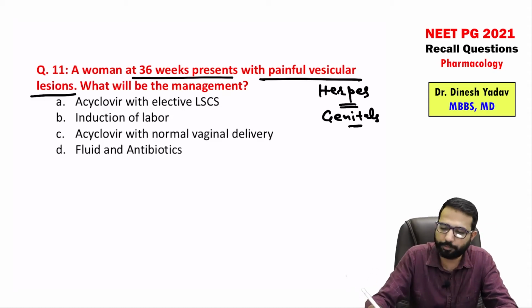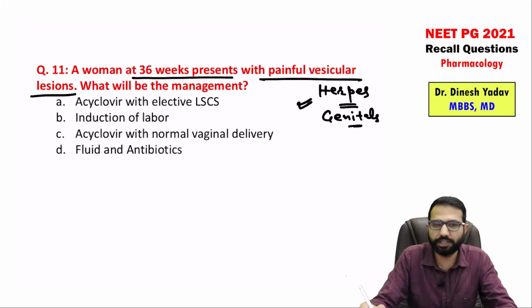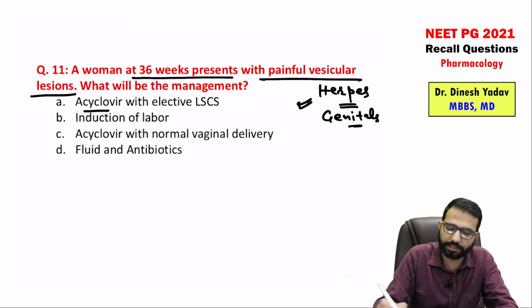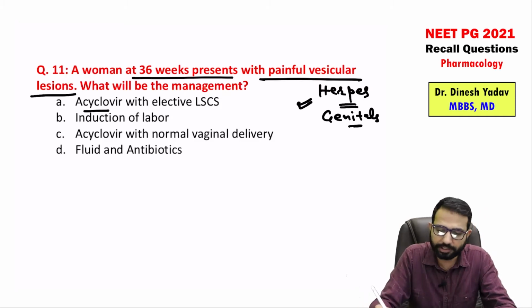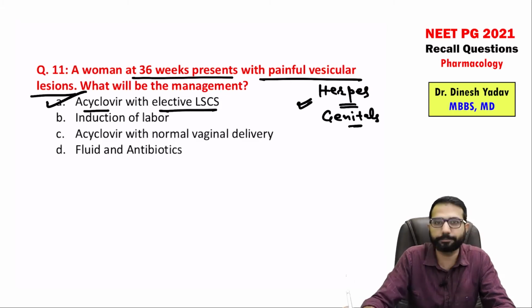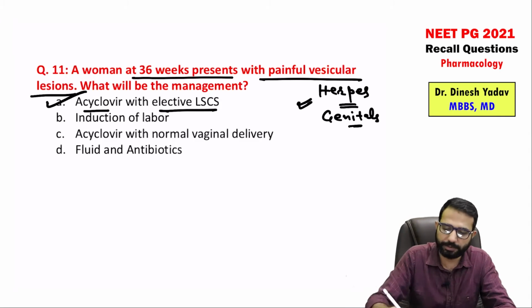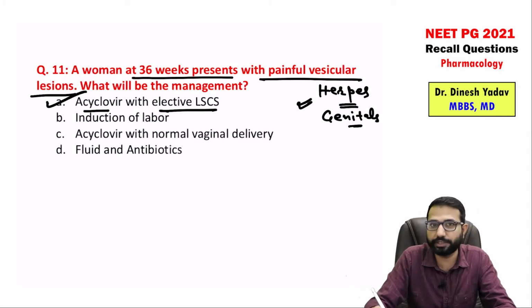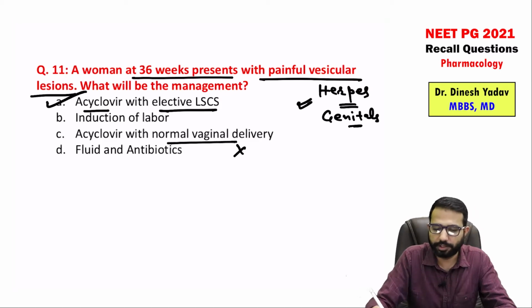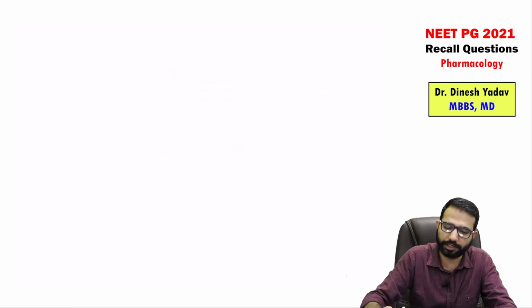So in this type of patient, always we need to give the antiviral because there is painful ulcer. So give the acyclovir, and because there is vesicular lesion in genital region, don't advise vaginal delivery, advise elective cesarean section, right? So in this, the best option is acyclovir with elective LSCS, not the normal vaginal delivery, right? You can start the antiviral and then advise for elective LSCS.